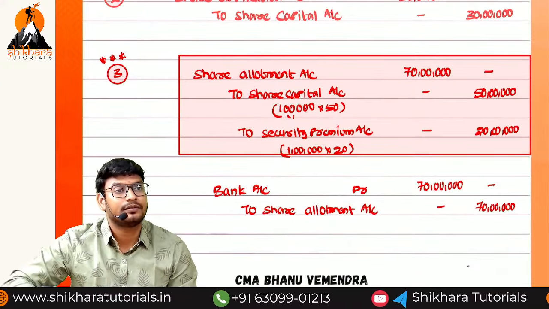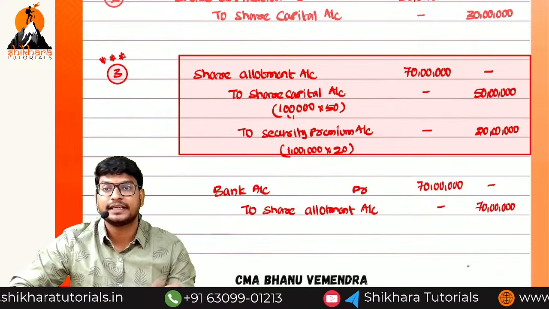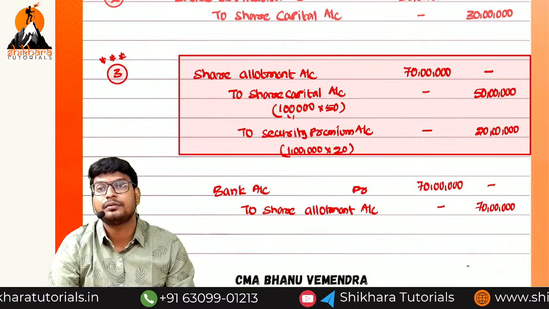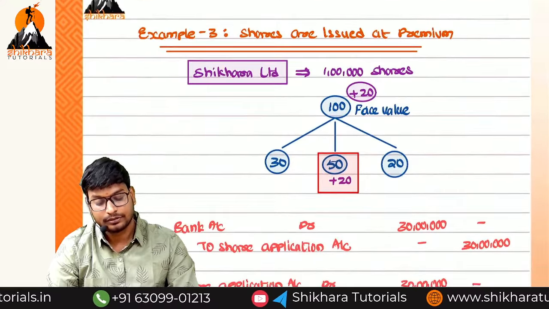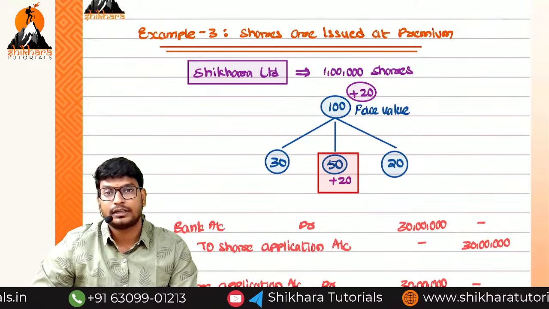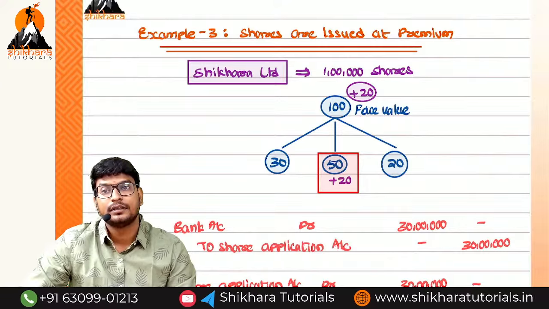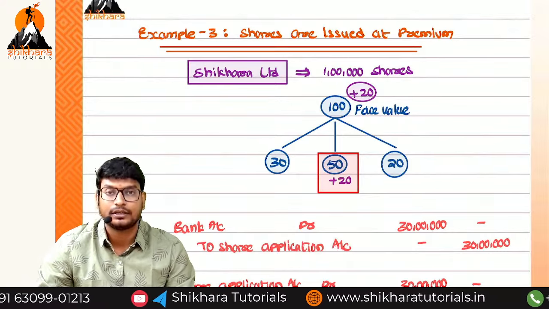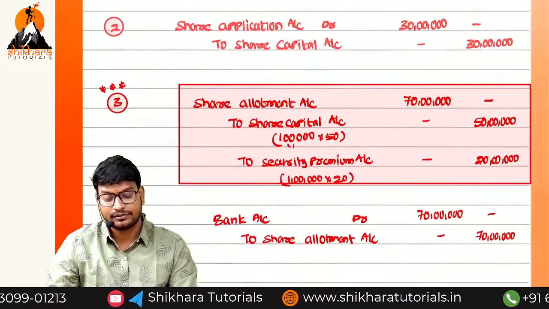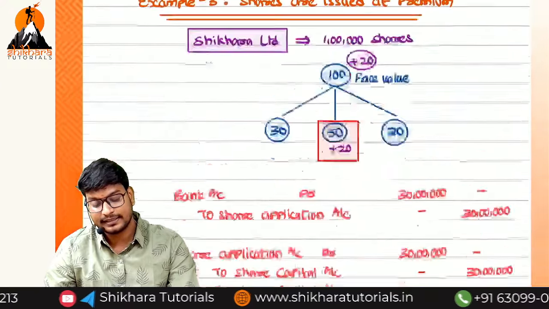When coming to the fifth one, what is the entry? Share first and final call account debited to share capital directly. There is no premium amount included. What is the amount we have to put there? 20 into 1 lakh, that is equal to 20 lakhs. And next, the sixth one, bank account debited to share first and final call account, 20 lakhs. So remember this one. Are there any doubts up to here or not, ma? No. So now you can understand these two note points.